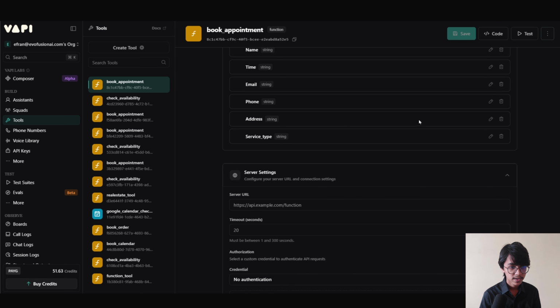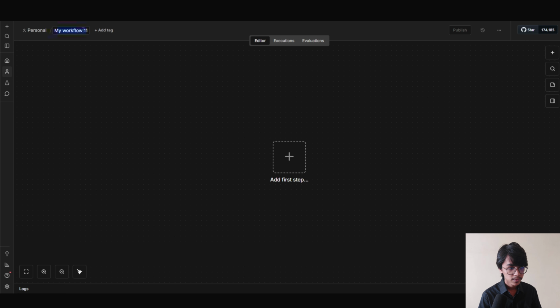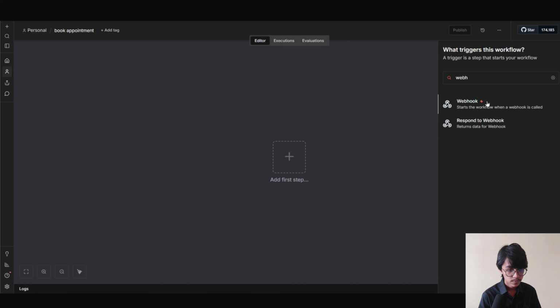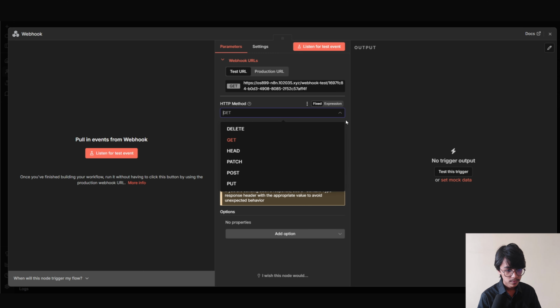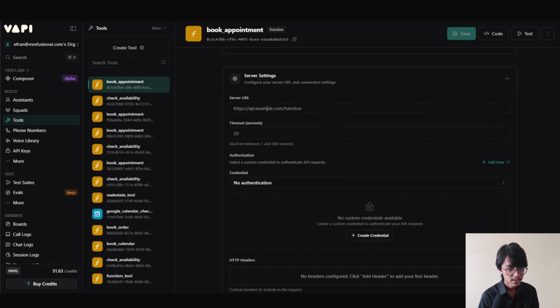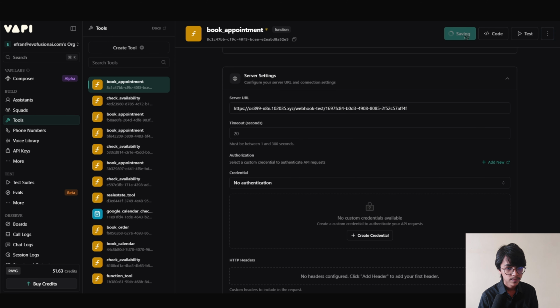Now we are gonna go back to n8n. Here we are gonna create a new workflow. I'm gonna call it book appointment. Now click on plus and search for webhook. Now click into it. Our HTTP method is post. Now copy the test URL from here. Go back to Vapi. Now paste in the test URL into the server URL. Now click on save.